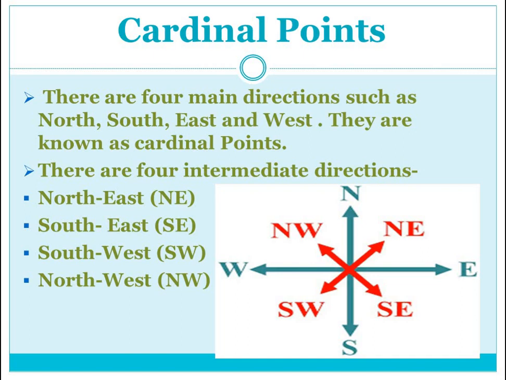In this diagram, the four intermediate directions are shown in red: NW, NE, SW, SE. And the four main directions or cardinal points are shown in blue. So this is all about the four main directions and four intermediate directions.